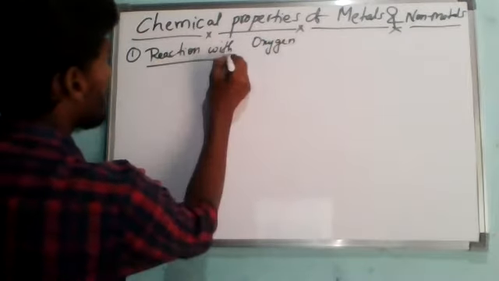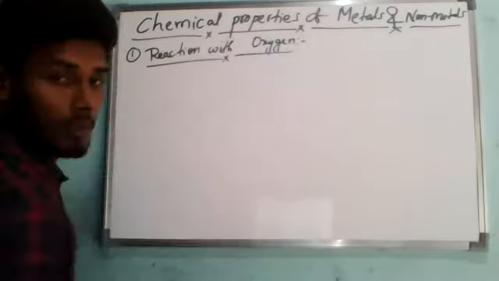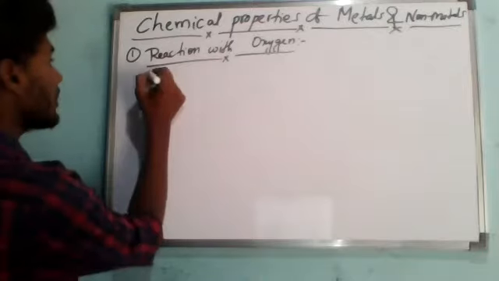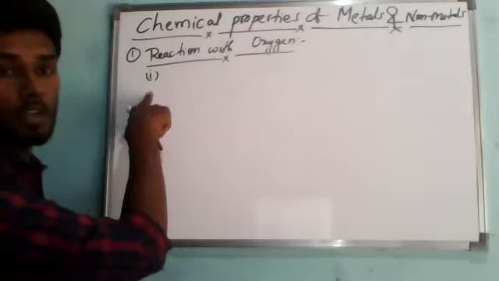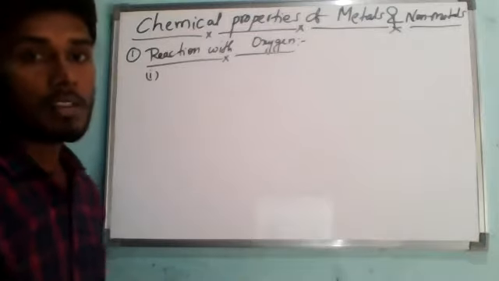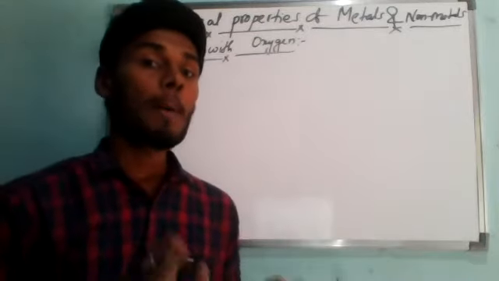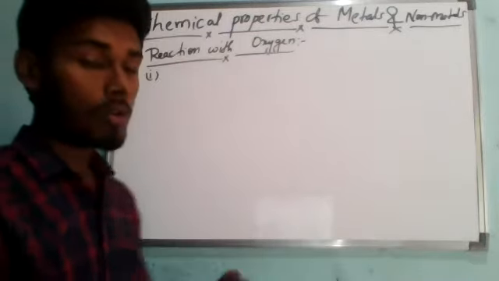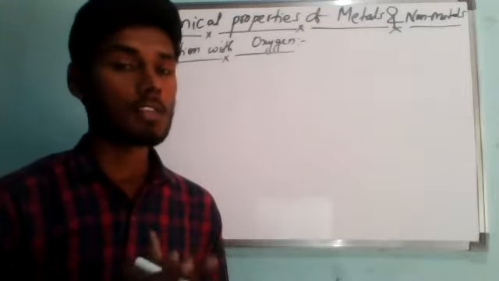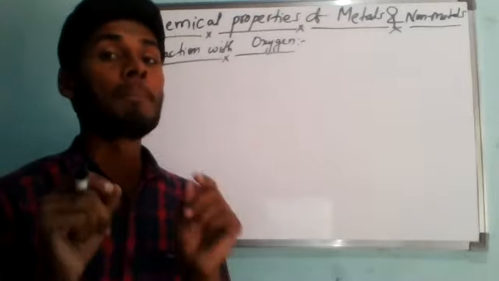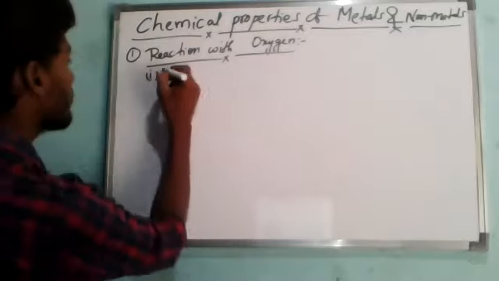So if you observe here, the first one is reaction with oxygen. What will we keep? We'll keep metals. So if we take sub Roman number 1, metals react with oxygen to form metal oxides. You remember, any kind of metal, if it reacts with oxygen, will form metal oxides.